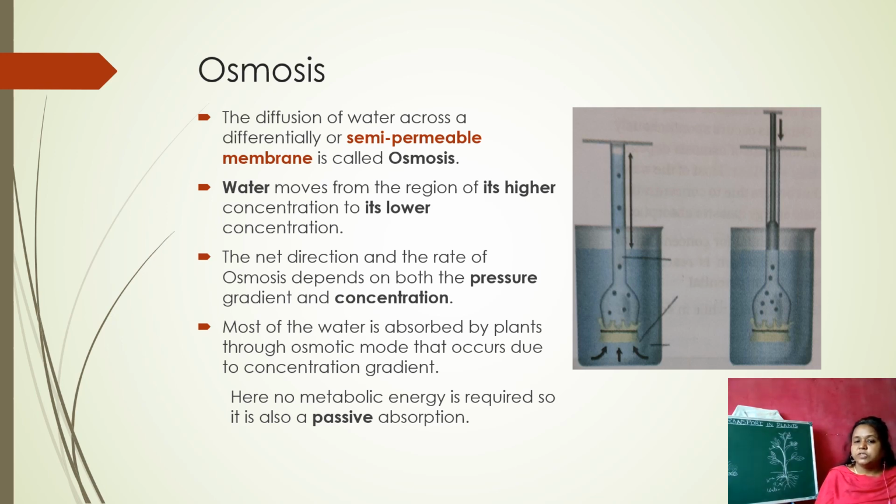And such diffusion occurring through the semi-permeable membrane is nothing but osmosis. The diffusion of water across the differentially or semi-permeable membrane is called osmosis. And water here moves from the region of its higher concentration to its lower concentration. That means if the water molecules are more here, they can move from their higher concentration to the lower concentration, where the water molecules are less.